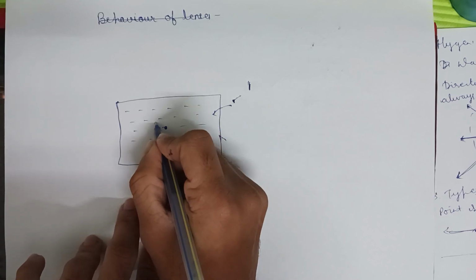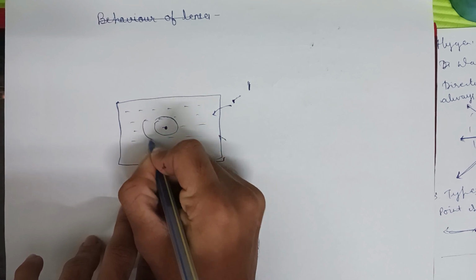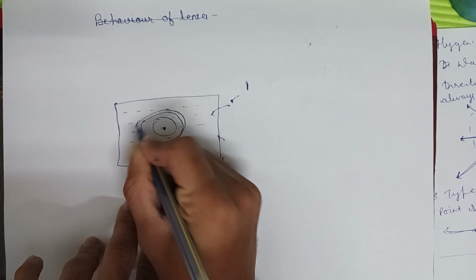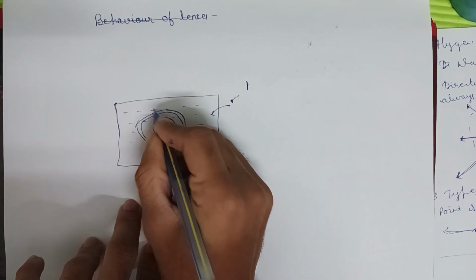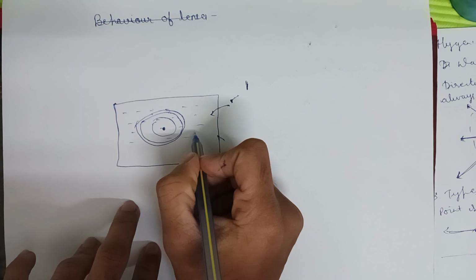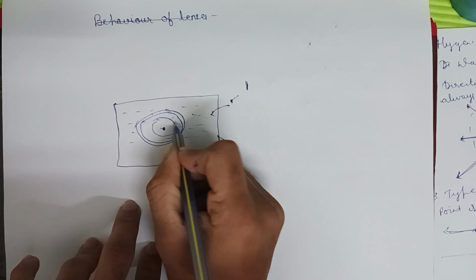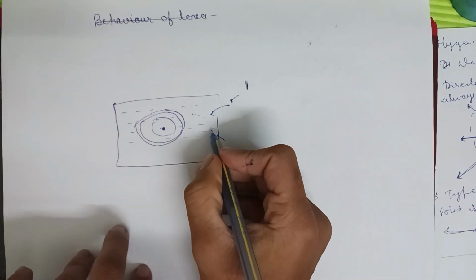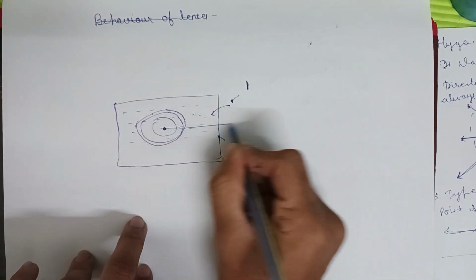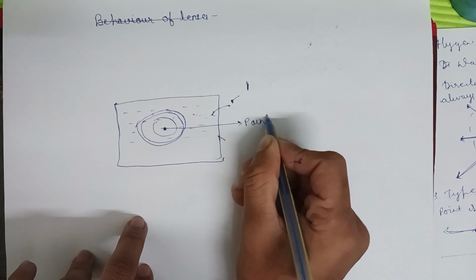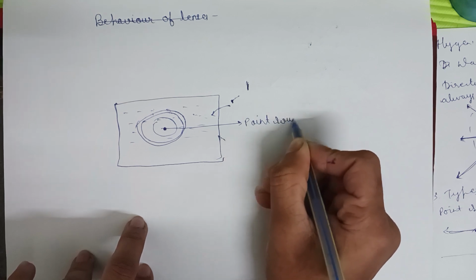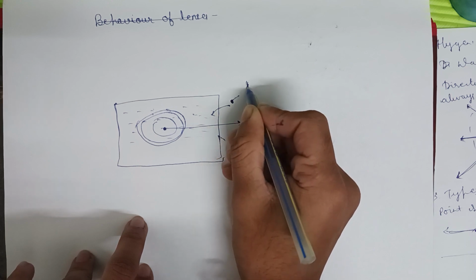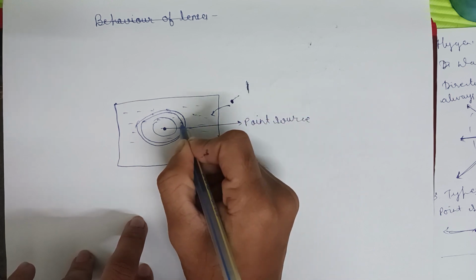You will observe many circles will come around like this, and only 3 or 4 circles will come, and after this again the water will become still. So what you understand is that this stone is acting as a point source, because our stone is spherical in shape, and you threw this stone in water.